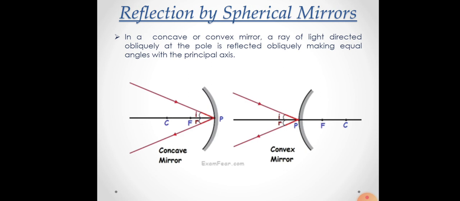It means that in this diagram you can see a ray of light falling directly on the pole, and after reflection it is reflected in a different direction in such a way that the angle of incidence and the angle of reflection are equal, in concave as well as in convex mirrors. Okay, so these are certain rules that you have to keep in mind while drawing ray diagrams.